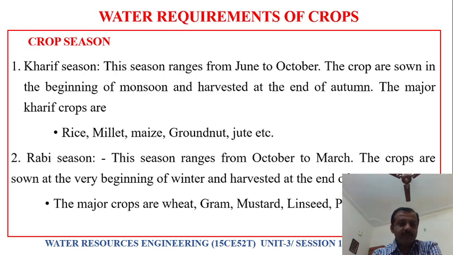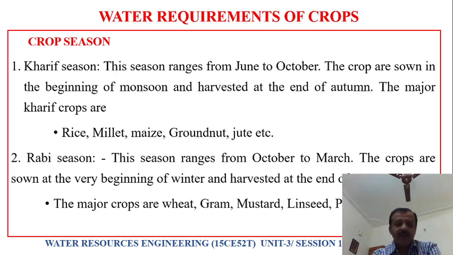Now coming to Rabi season. This season ranges from October to March. The crops are sown at the very beginning of winter and harvested at the end of the season. This is the winter crop; winter season means it's a Rabi season.